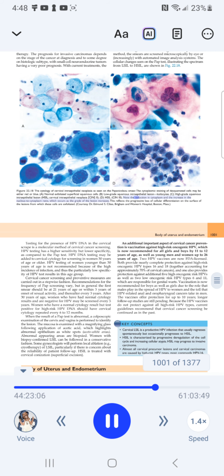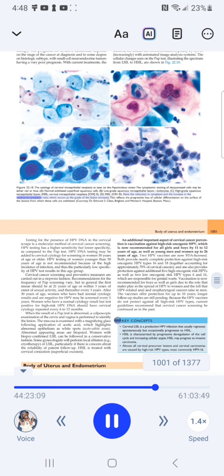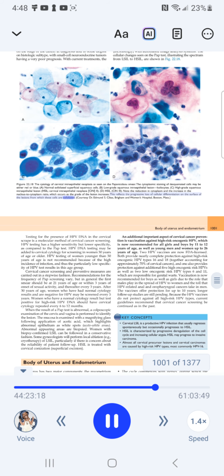Note the reduction in cytoplasm and the increase in the nucleus to cytoplasm ratio, which occurs as the grade of the lesion increases. This reflects the progressive loss of cellular differentiation on the surface of the lesions from which these cells are exfoliated. Courtesy Dr. Edmund S. Siebers, Brigham and Women's Hospital, Boston, Mass.